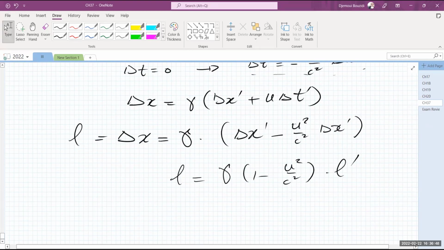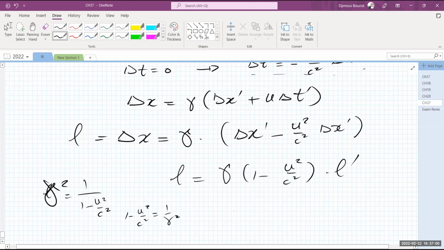However, remember that gamma squared is equal to 1 over (1 minus U squared over C squared). That means that 1 minus U squared over C squared is actually 1 over gamma squared. So the way he measures length, L, is gamma divided by gamma squared times L prime. Cancel one of the gammas, and this becomes L prime over gamma.